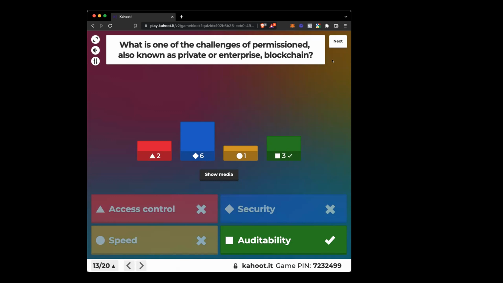Security is not a challenge at all, but auditability. To audit something is to verify the accuracy and the legitimacy of something. Audits happen to big private or even public corporations all the time. That's why big firms like KPMG and Deloitte exist, these accounting audit firms, for tax reasons. But basically a private blockchain is really difficult to audit because it's a private blockchain. So it's difficult to just look into your browsing history, for example, that's on your phone.